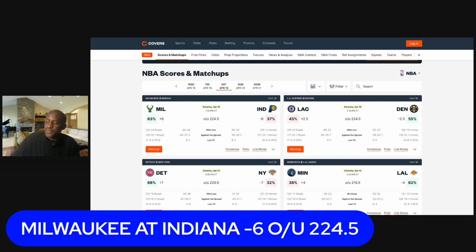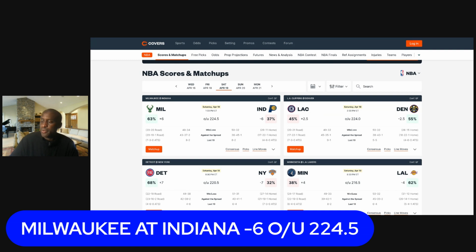We'll look at the injury report to see who's in and out of the lineup. Actually, let me check the action for the public and sharps. See where the public is on this game. For the spread, it's kind of split between Milwaukee and Indiana. A little bit of majority is on Milwaukee, but a little bit of resistance coming in on Indiana. The public is basically split on the total as well, so it's kind of 50-50 with the over-under. A bit of resistance with the total, a bit of resistance with the spread on the -6. So we'll look into this game further.